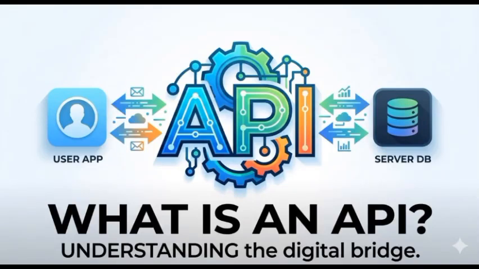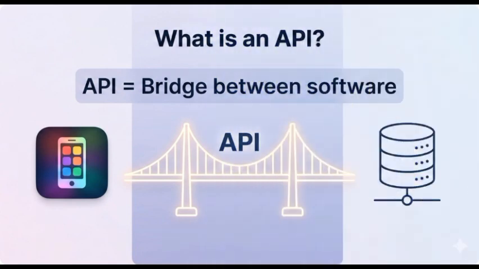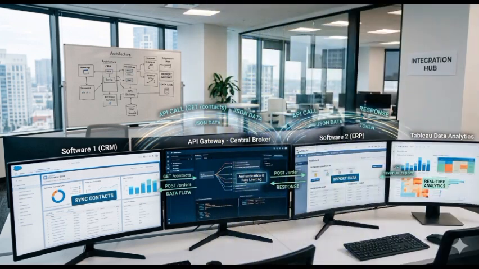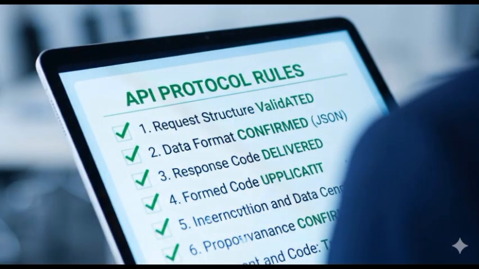What is an API? An API, Application Programming Interface, is a system that allows different software programs to communicate with each other. It acts like a bridge that lets applications send requests and receive information from other systems. Instead of accessing a program's internal code directly, an API provides a clear set of rules that define how requests should be made and how responses will be returned. These rules include the format of the data and the actions that can be performed.